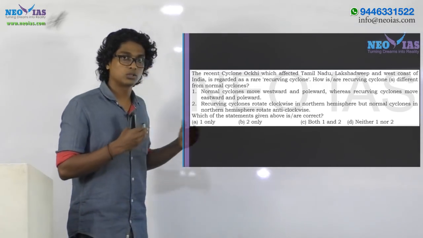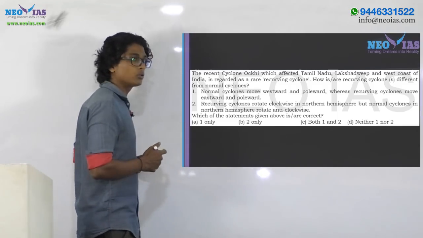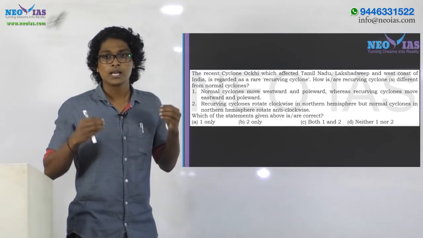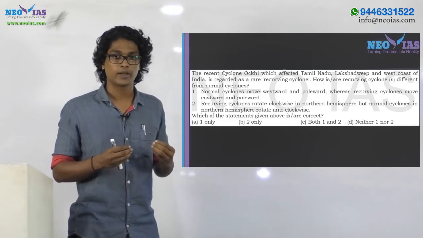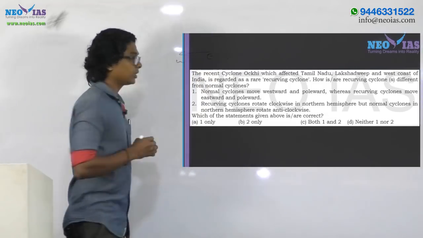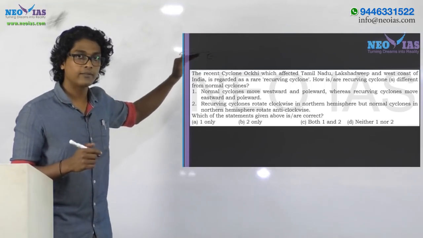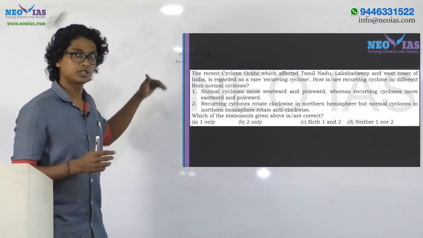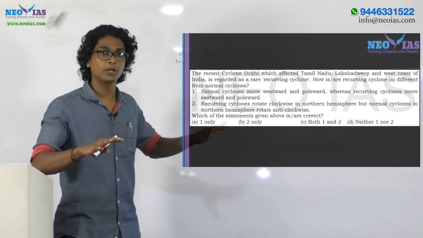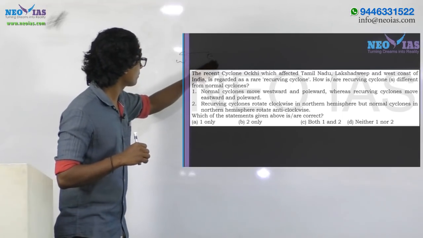The normal cyclones, or you can say tropical cyclones, are limited to within around 8 to 20-degree latitudes. These latitudes are under the influence of trade winds, and the trade winds generally move from east to west. They're not exactly moving in a direction east to west; if you are considering the north trade wind, the direction is from northeast to southwest, generally from east to west. So all the low pressure systems, all the normal tropical cyclones, will be under the influence of trade winds, and they will be moving in a direction from east to west.